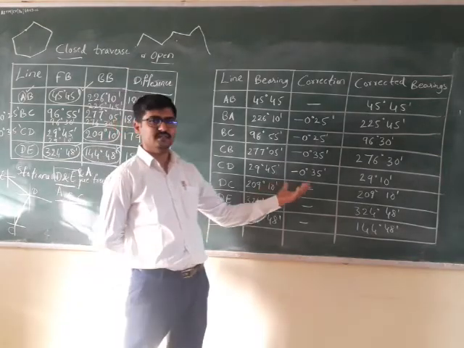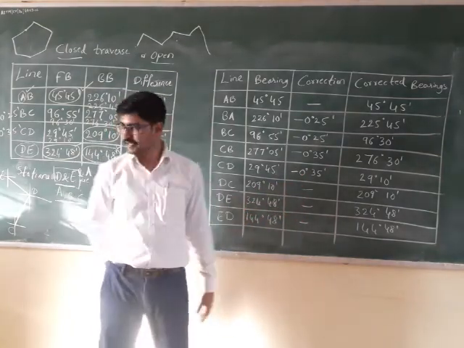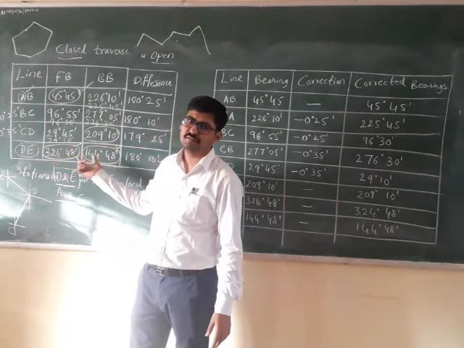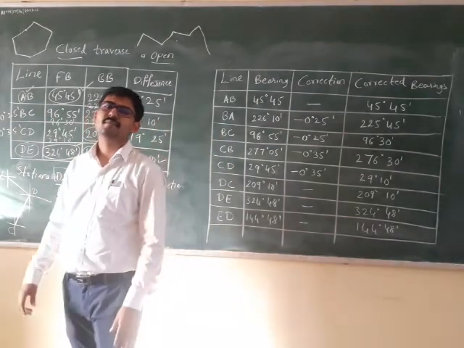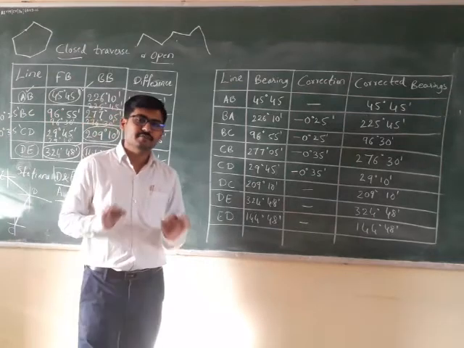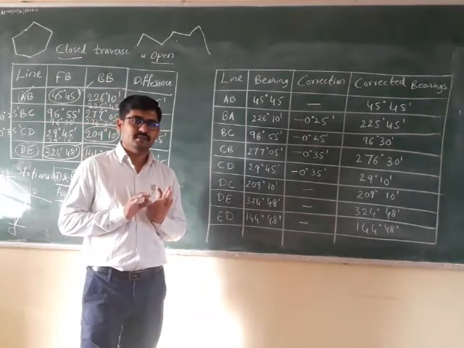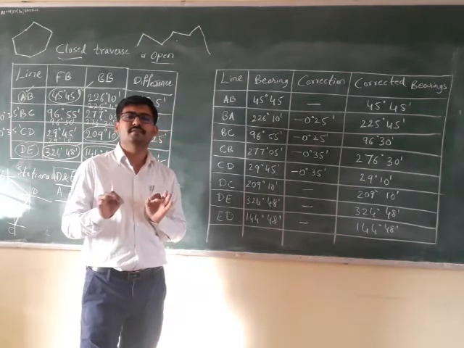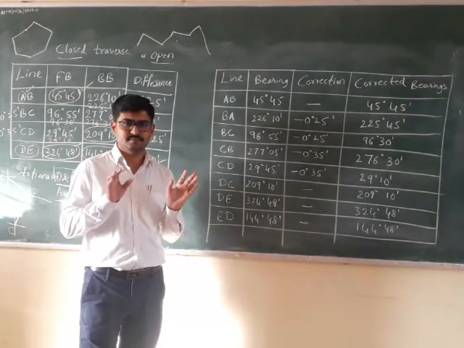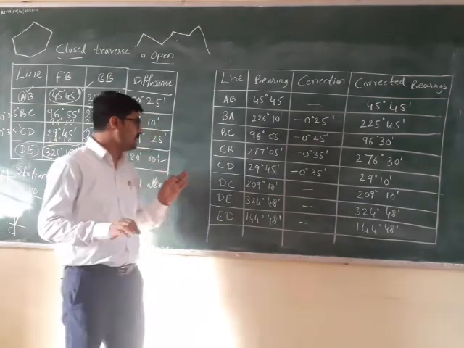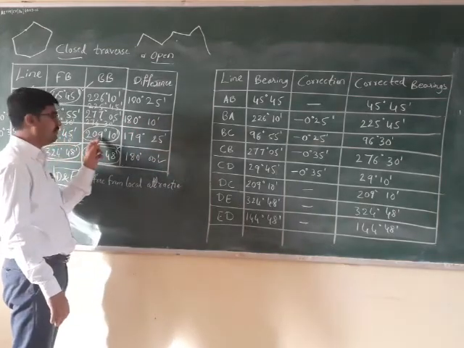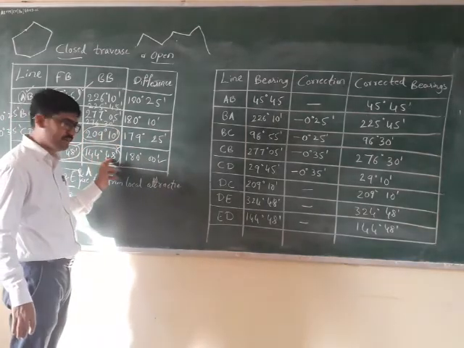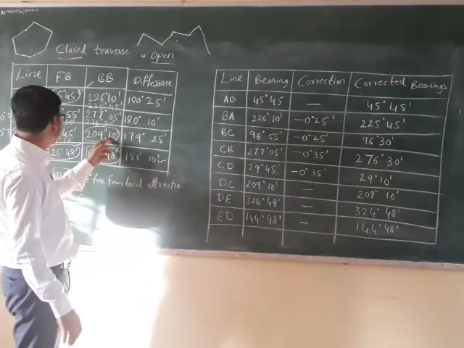So you are supposed to write such statements. Since the correct bearing, the difference of forward bearing of DE and back bearing of DE, gives you exactly 180 degrees, that means stations D and E are free from local attraction. Since stations D and E are free from local attraction, all the bearings measured from D and E are correct, right? You are supposed to write these three: forward bearing of DE, back bearing of DE and back bearing of CD are correct.